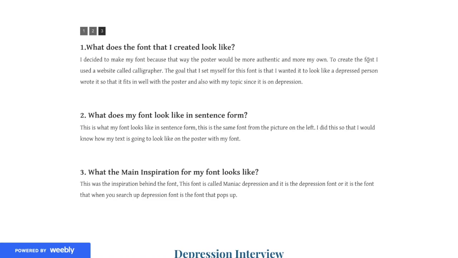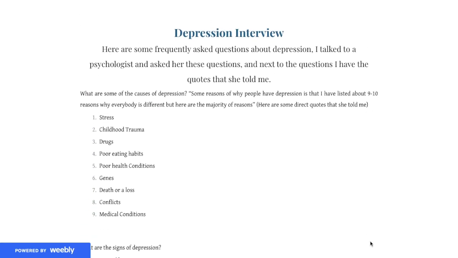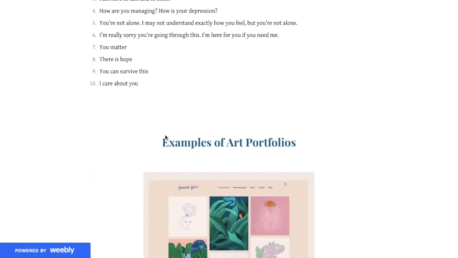And then I just included what my font looks like, what my inspiration is, and then what my font looks like in sentence form. So next, I interviewed a counselor in my school. She works with depressed people. So I asked her a list of questions to help guide my research.